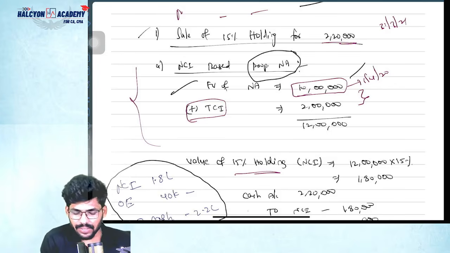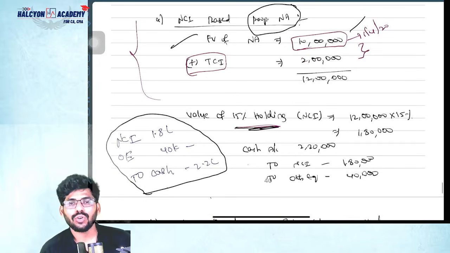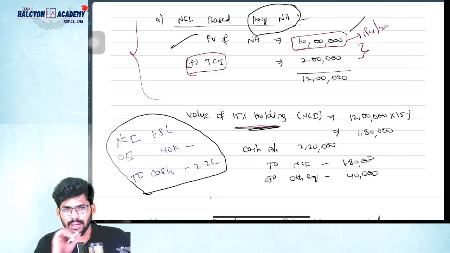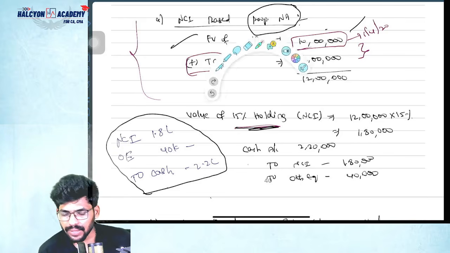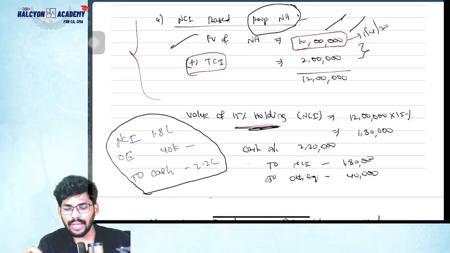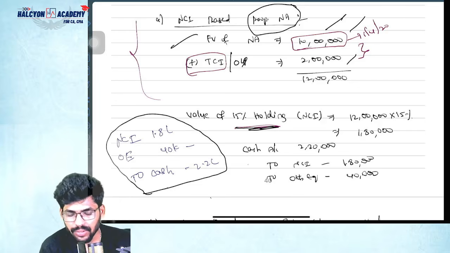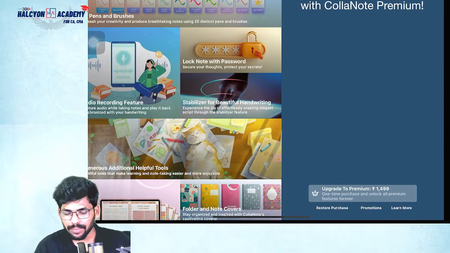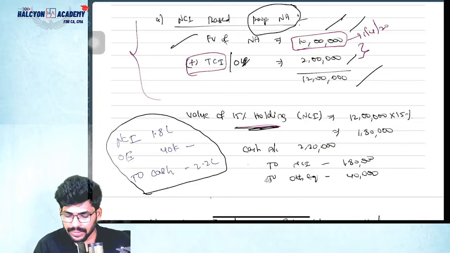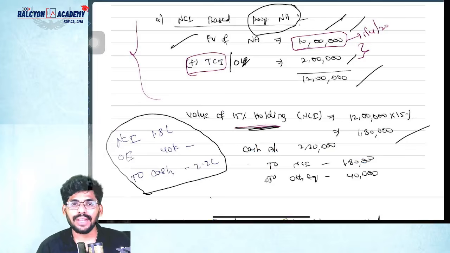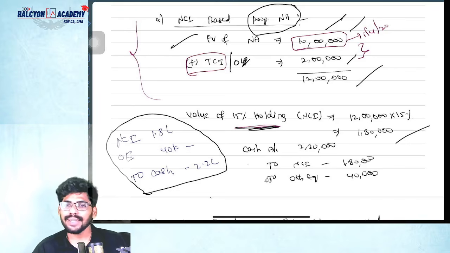See, first of all, I'm selling 15% holding, right? Okay. So basically the fair value of net assets is 10 lakhs only. Additionally, in that 1 year, the comprehensive income how much? 2 lakhs. Total will get 12 lakhs. Out of the 12 lakhs, I'm selling 15%. How much? 1,80,000. I'm selling 1,80,000 value. That is nothing but NCA value only.